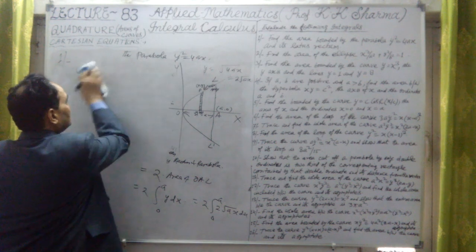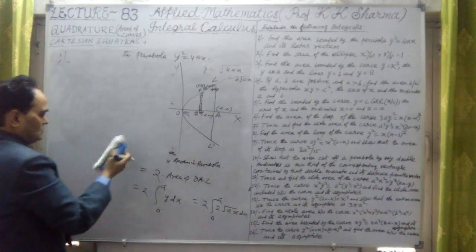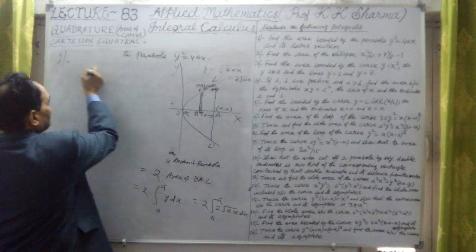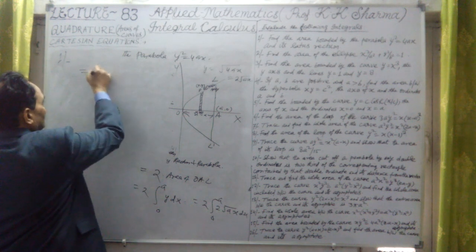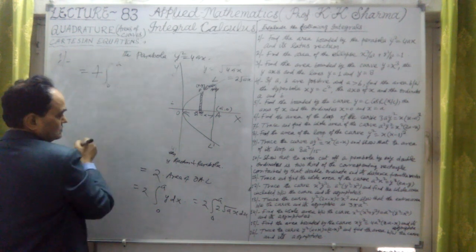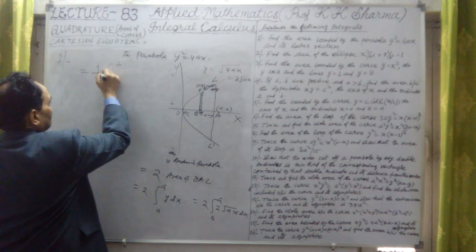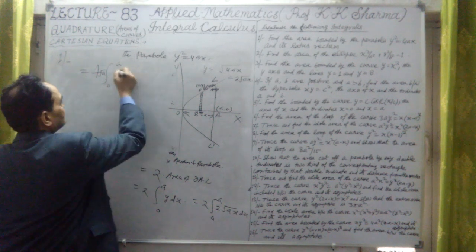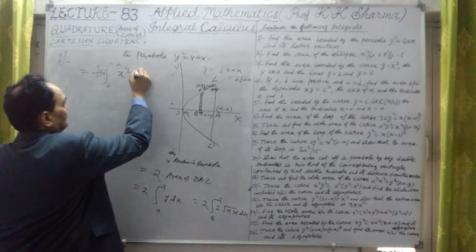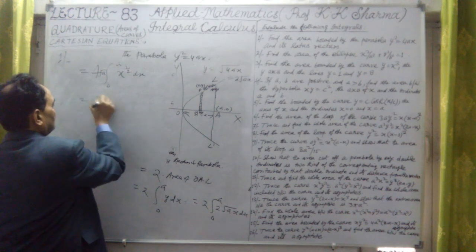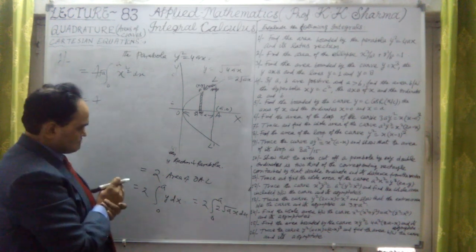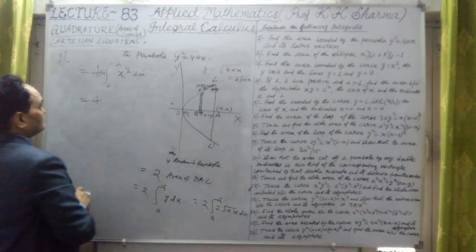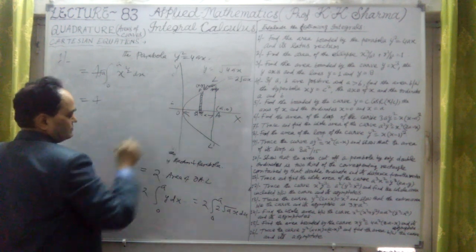So the area is given as 2 into 2, that is 4, into the integral from 0 to a. Under root a can come outside, and x is under root, that means half power, into dx. This is 4 under root a, with limits 0 to a.